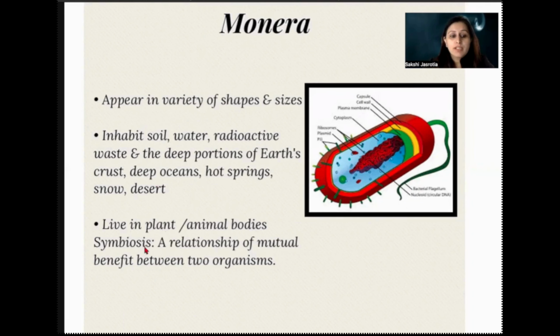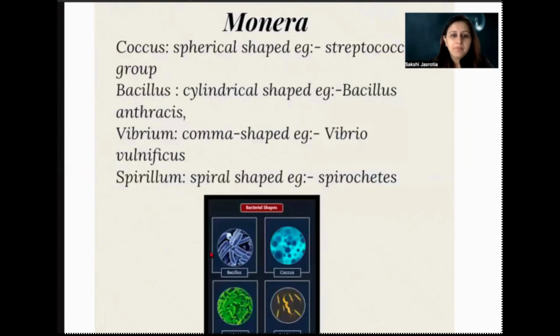This is called symbiosis. Symbiotic relationship means mutual benefit, right? Organism A is living on organism B, and both are getting benefit from each other. So that is a symbiotic relationship. There is a mutual benefit between these two, right?